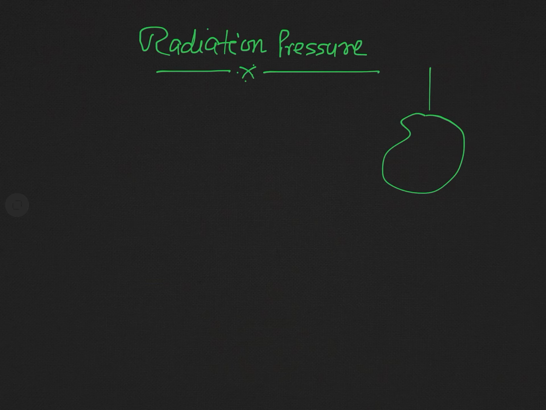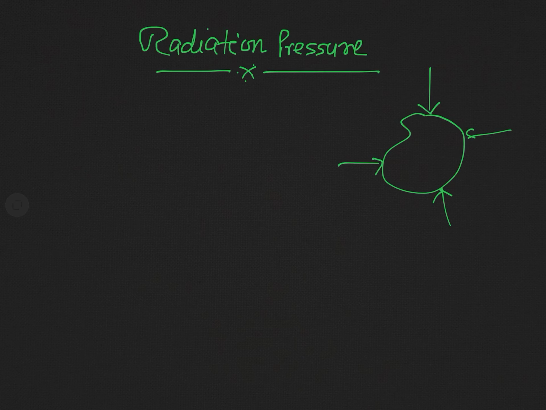So let us consider there is a surface and radiation is falling on this surface, and as I have told you, this surface may be a perfect reflector or a perfect absorber or a partial reflector or partial absorber. In fact, in all those cases, the momentum gets changed, and so the force and hence the pressure is exerted on the surface.